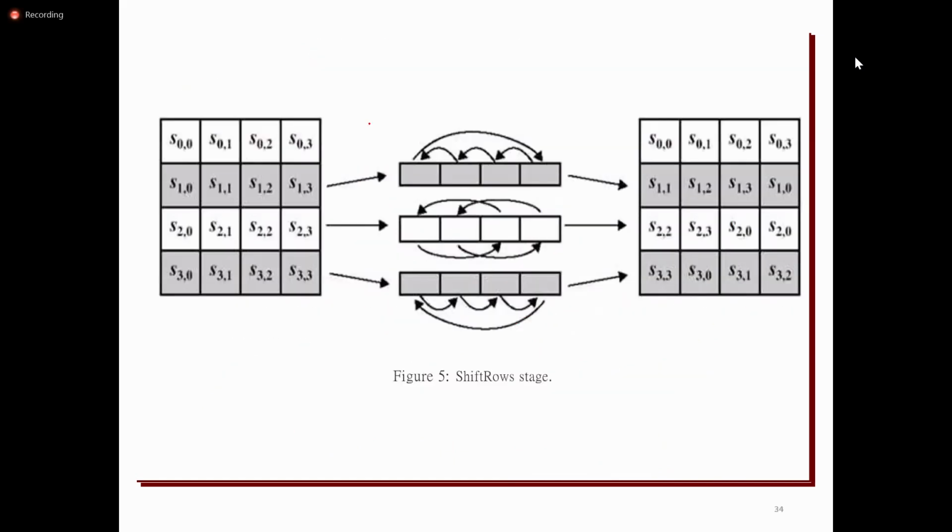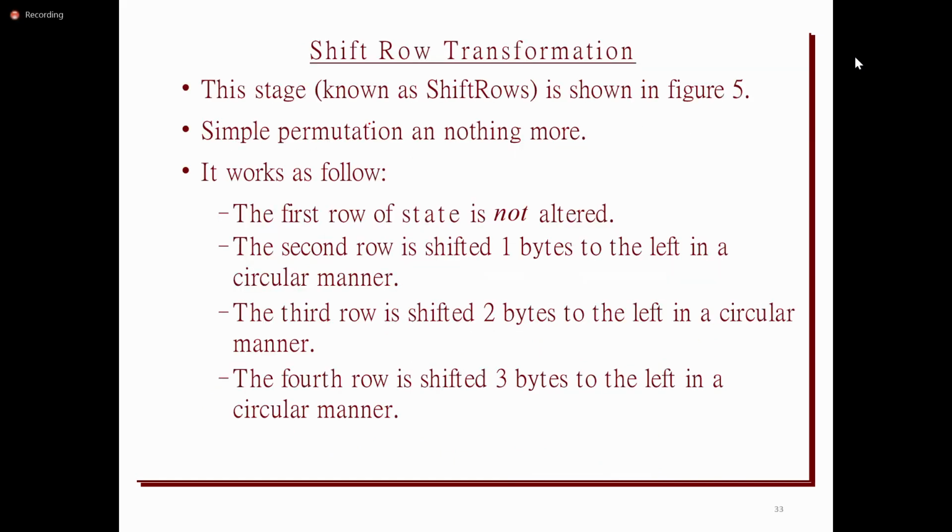The Shift Rows operation performs either a left shift or a right shift. Sometimes it performs the shift by 1 byte, and sometimes by 2 bytes. We'll discuss how many bytes are shifted. The shift operation is nothing but permutation. Block ciphers use permutation and substitution operations: substitution is done by the S box and permutation is done by the shift operations.